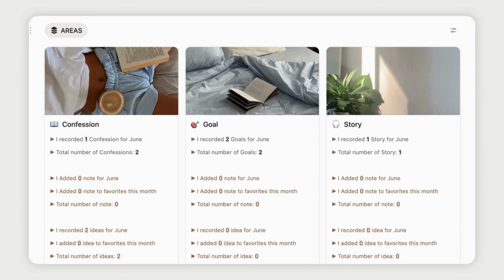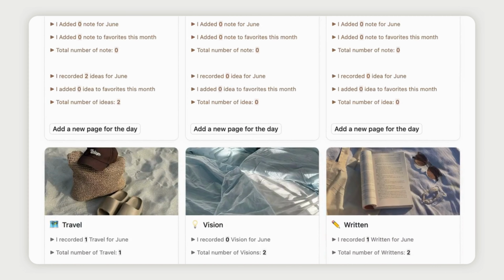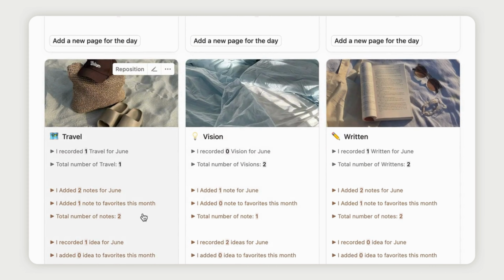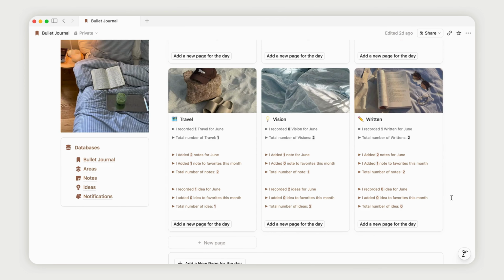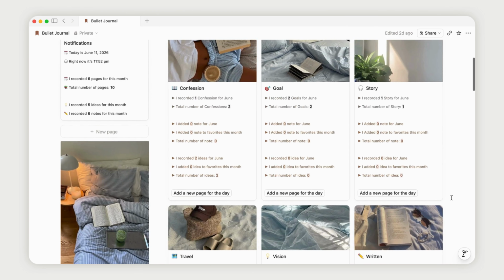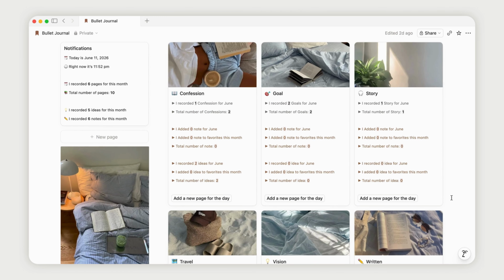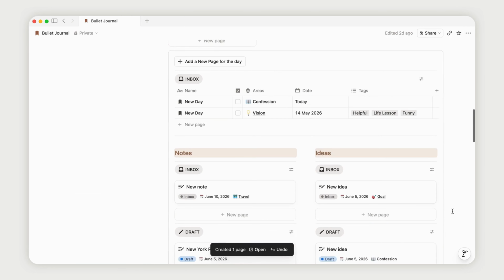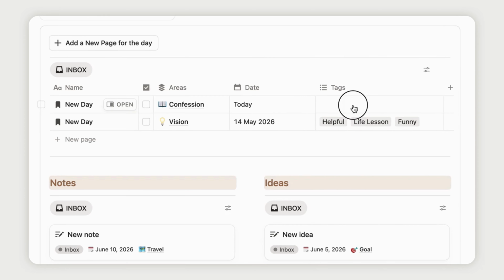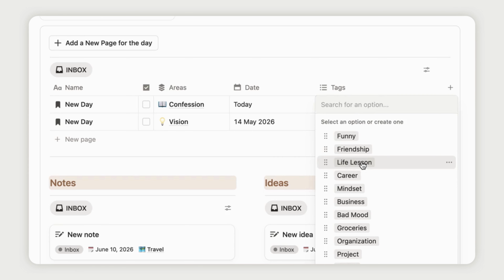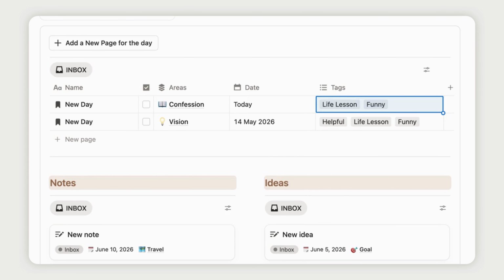The journal is organized into different areas, which are all connected to your journal entries, notes, and ideas. Of course, you can customize them however you'd like, but personally, I use 6 main areas to organize my life. Whenever I create a new page from one of these areas, a new entry appears in the inbox. From there, I can update the date, which is automatically set to today by default, and add any tags I need. Then all that's left is filling out the page.